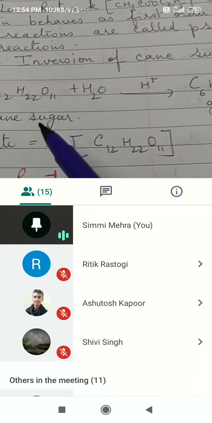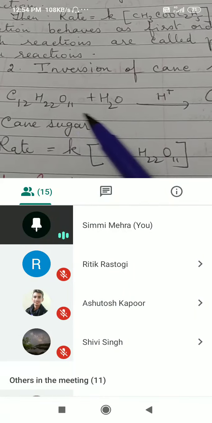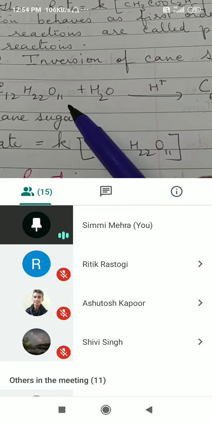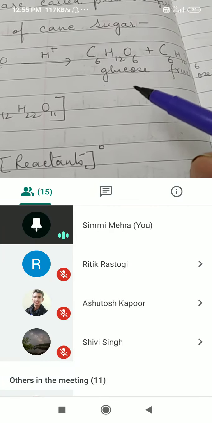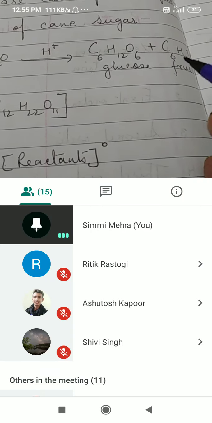All right, another example is inversion of cane sugar or hydrolysis of cane sugar. Cane sugar is C12H22O11 plus water in acidic medium will give you glucose and fructose, C6H12O6 plus C6H12O6.